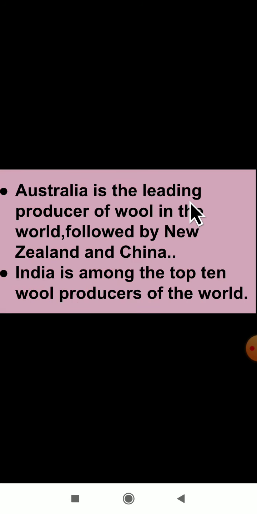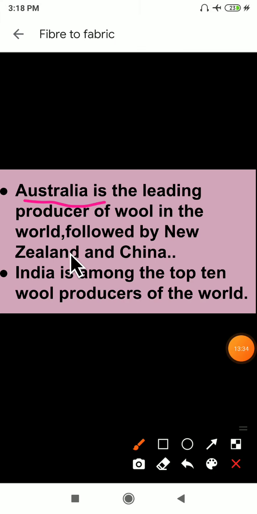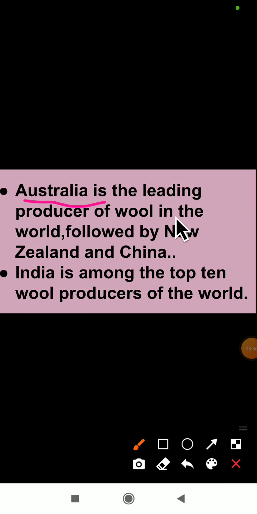Australia is the leading producer of wool in the world. Remember which country? Australia. Australia is the leading producer of wool in the world, followed by New Zealand and China. After Australia, New Zealand and the next comes China. First is which one? Australia is the leading producer. Nothing but in Australia they are producing a large amount of wool. After Australia, the next countries are New Zealand and China.